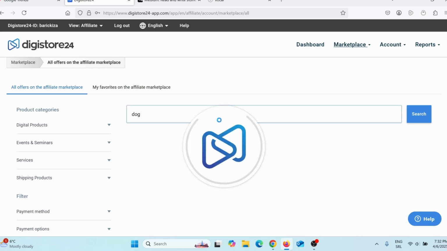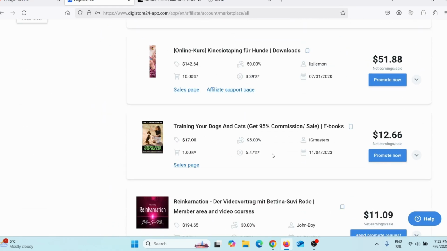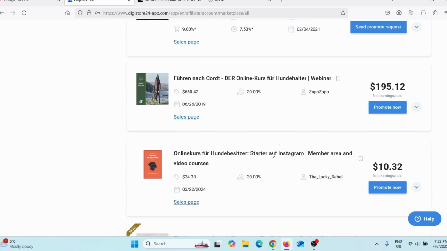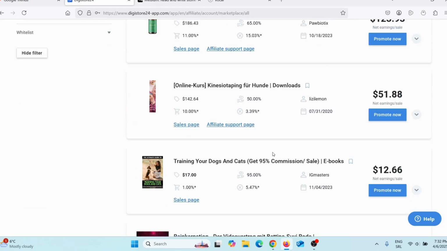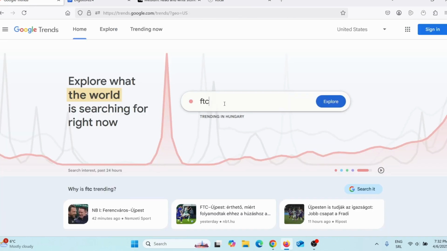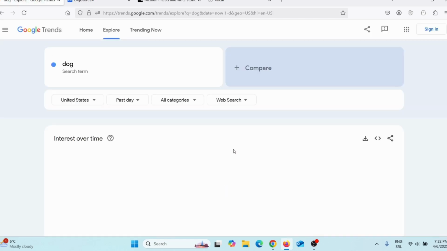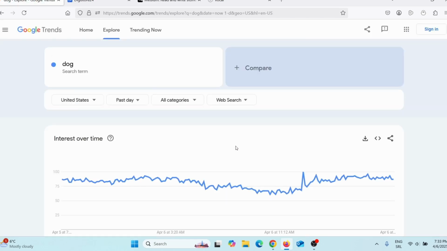And here I can see there are lots of dog related products, and I can promote these products and actually make good money. So next thing I need to do is find dog related trends. Now, the simplest thing to do is to go on Google Trends and search, for example, for dog, and then press enter. Here you can see what is currently trending on Google when it comes to dogs.